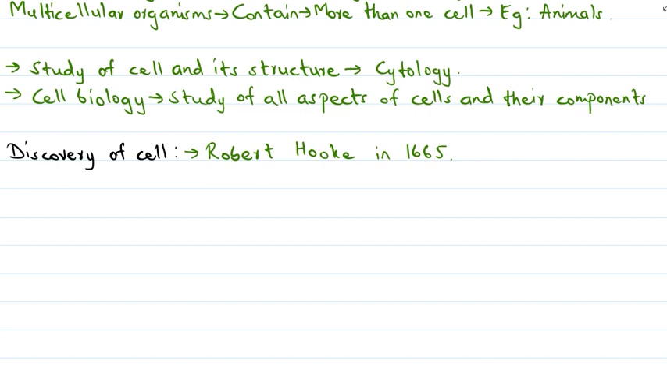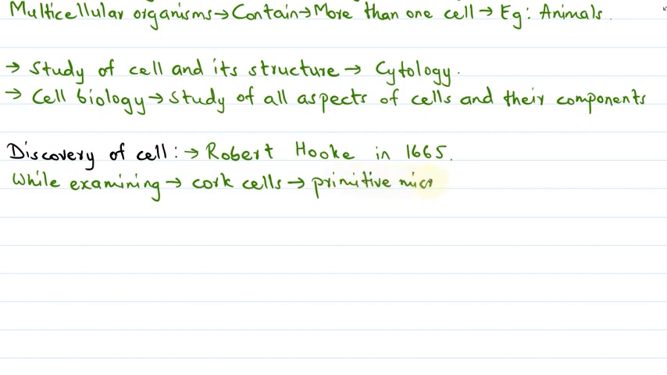So how did he discover the cell? While examining a thin slice of cork under a primitive microscope, he saw that the cork resembled the structure of a honeycomb. He was examining cork cells under a primitive microscope.